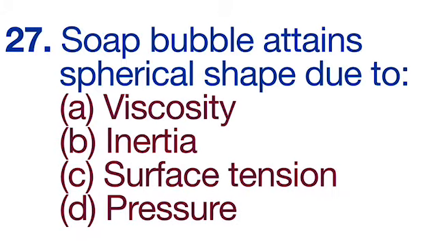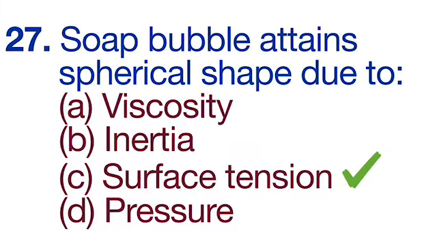27th question is, soap bubble attains spherical shape due to viscosity, inertia, surface tension, pressure. The correct option is surface tension.